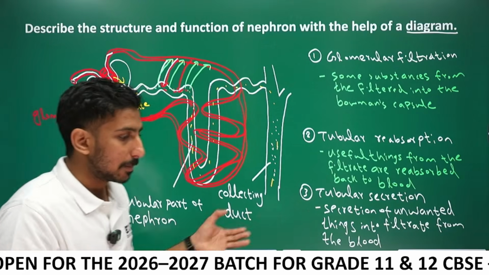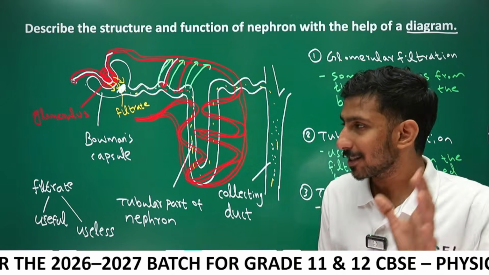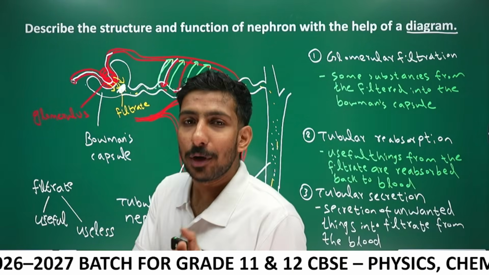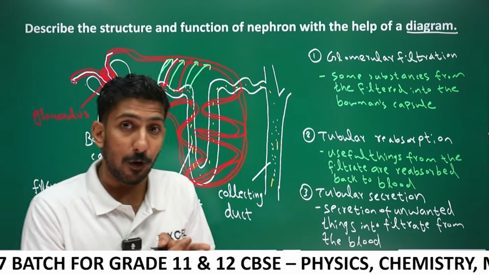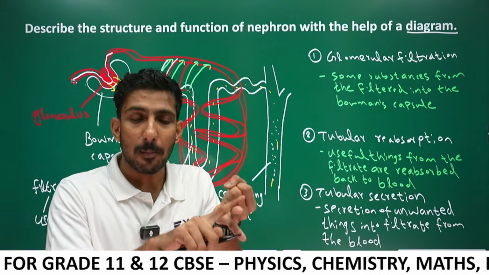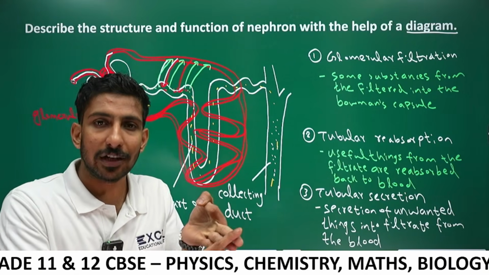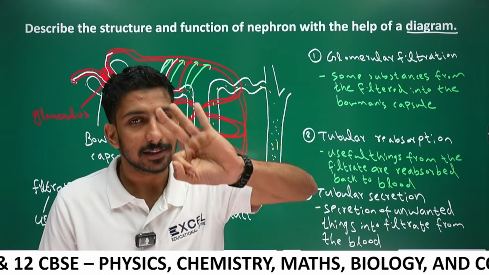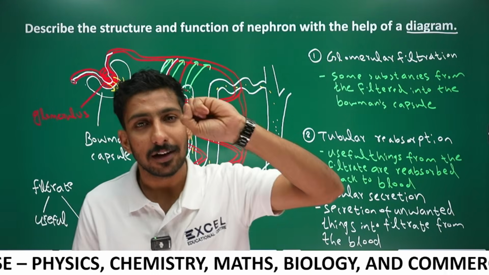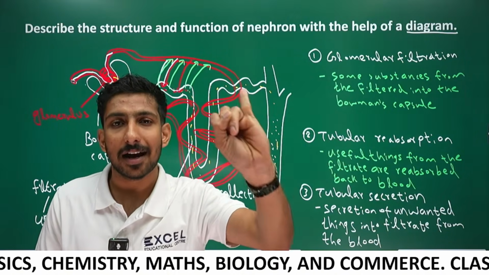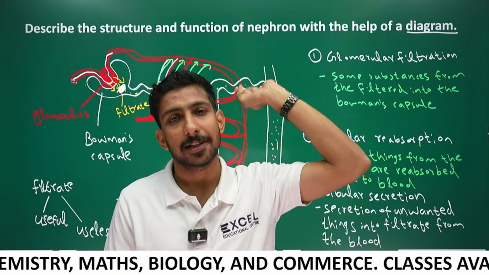Okay, for example, there will be a compulsory question to draw the structure of nephron. Nephron has a tubular structure. It has four major parts: the glomerulus, Bowman's capsule, tubular part of nephron, and collecting duct. There are three steps for urine formation: glomerular filtration, tubular reabsorption, tubular secretion. Okay.